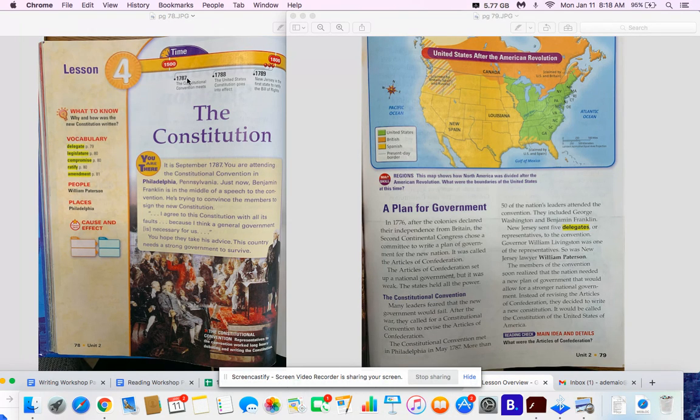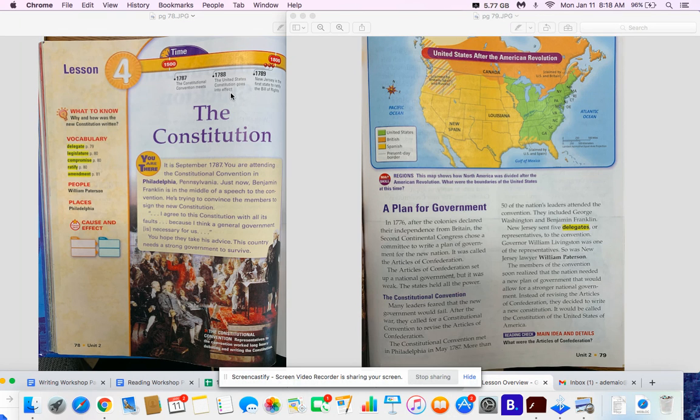First, the Constitutional Convention meets, and then something probably happened that made the effect happen: after it, the Constitution went into effect. So we're going to be learning all about what exactly happened at this convention to make the Constitution go into effect. Okay, so let's take a look at "You Are There."